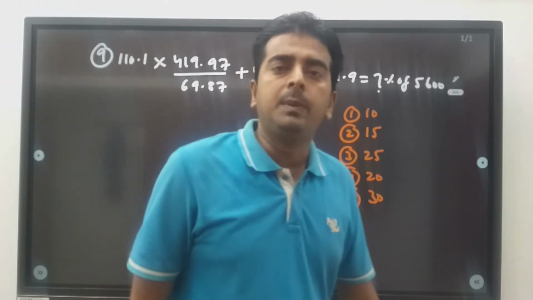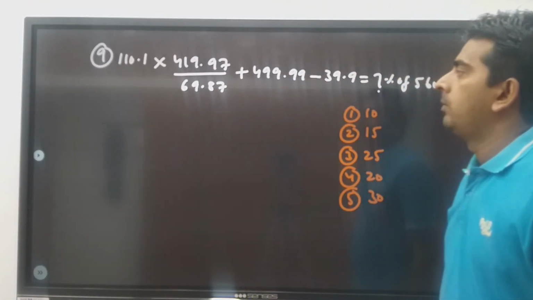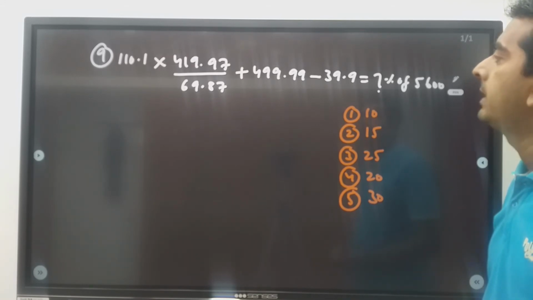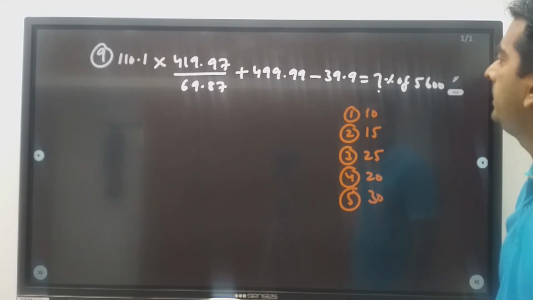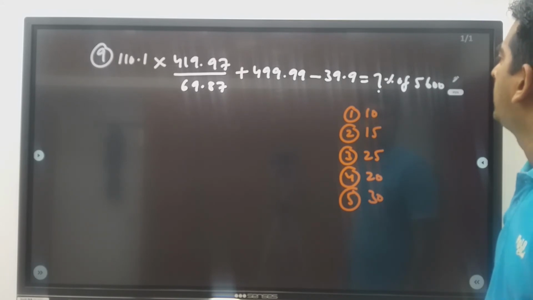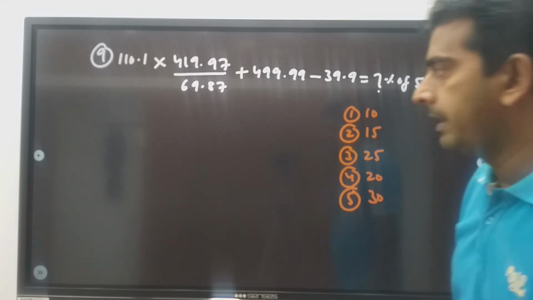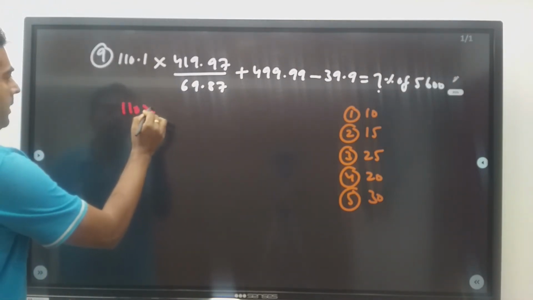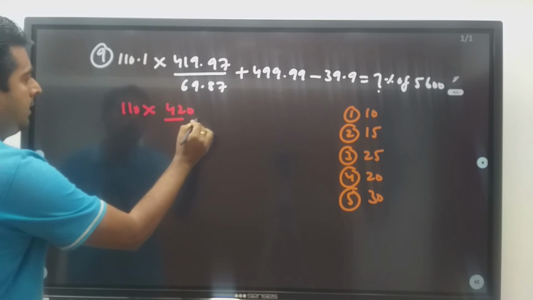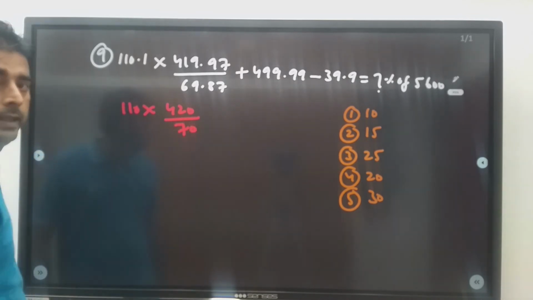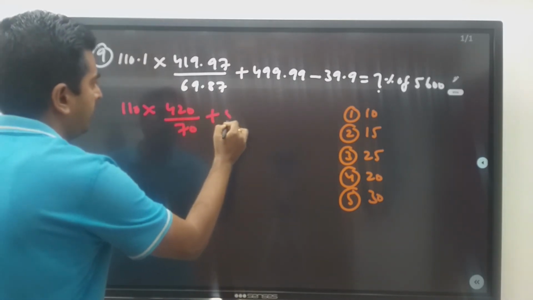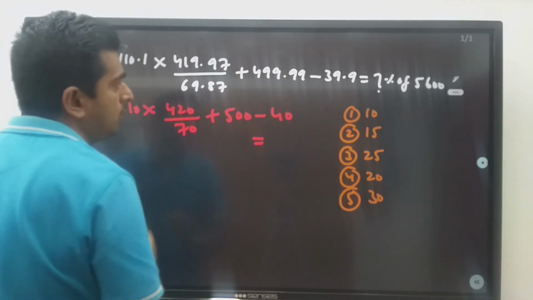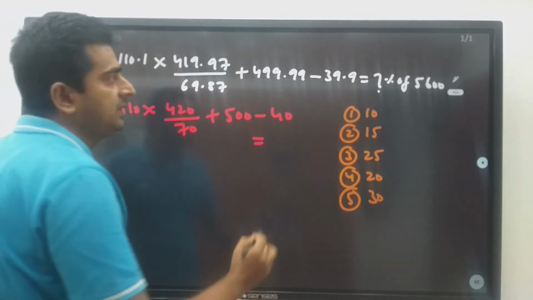So I hope you are clear with the previous question. I will see the ninth one. 110.1 into 419.97 divided by 69.87 plus 499.99 minus 39.9 is equal to question mark percent of 5600. Right? Good questions are there. This is 110 into this is 420 divided by this is 70, right? Plus 500 minus 40 is equal to question mark percent of 5600.